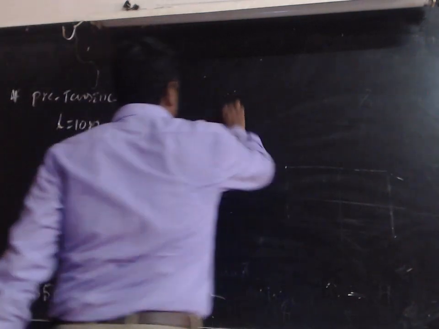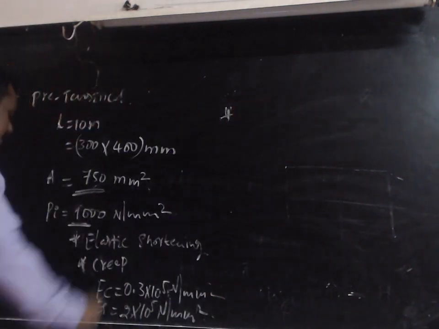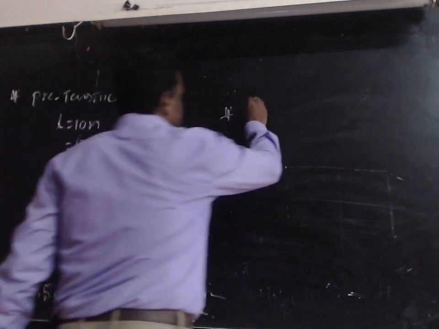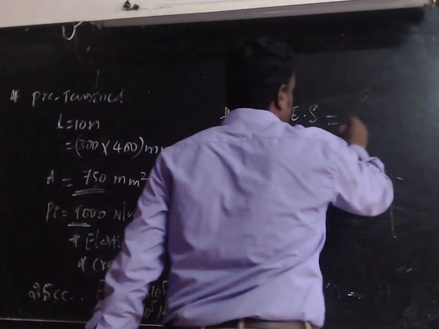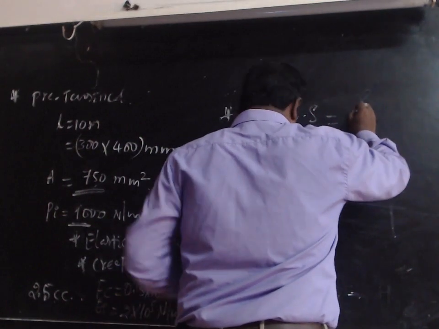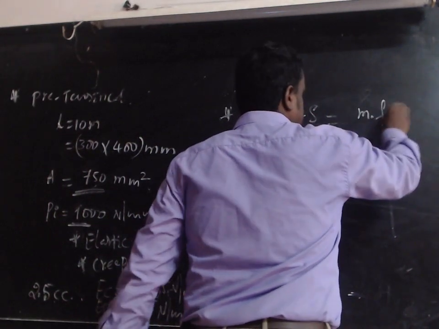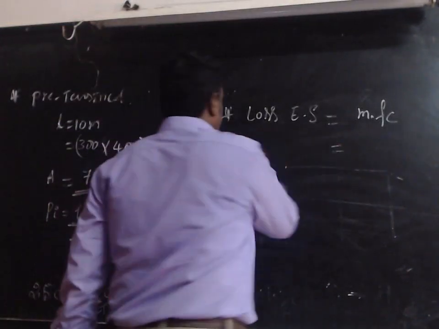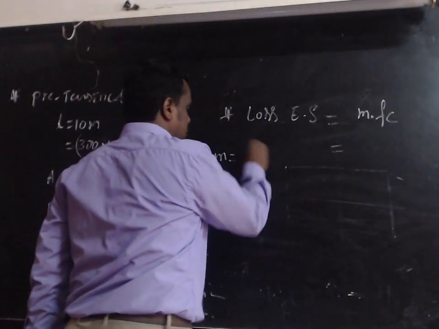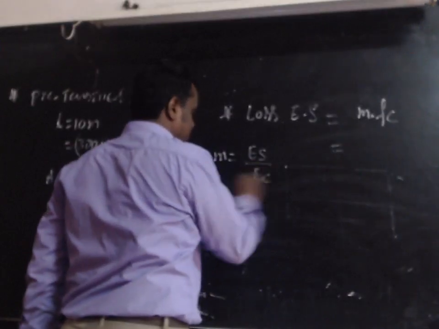Okay, so first, which loss do we have to calculate? Loss due to elastic shortening. What is the formula? Loss due to elastic shortening is equal to m into fc, where m is Es by Ec.